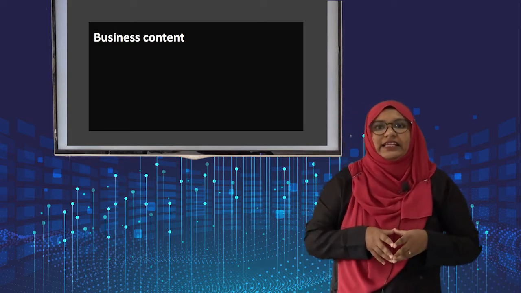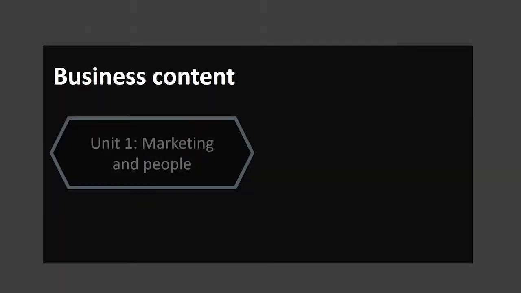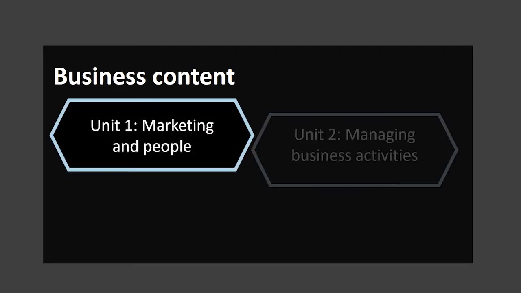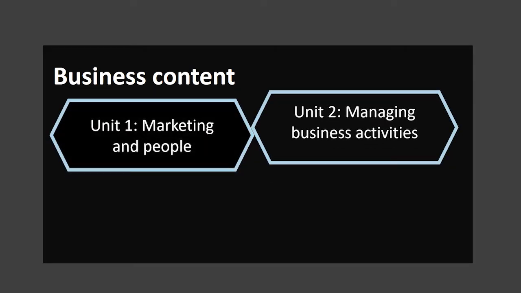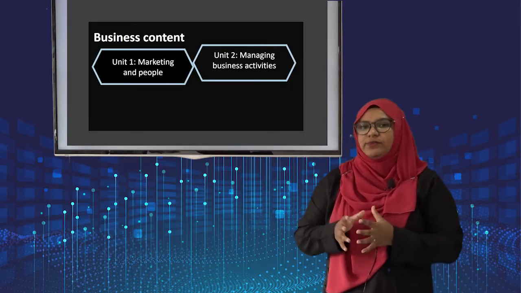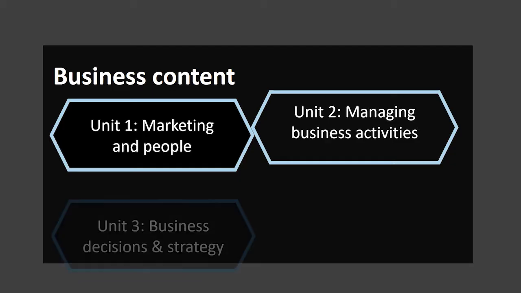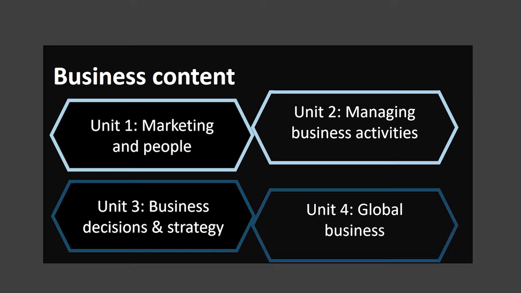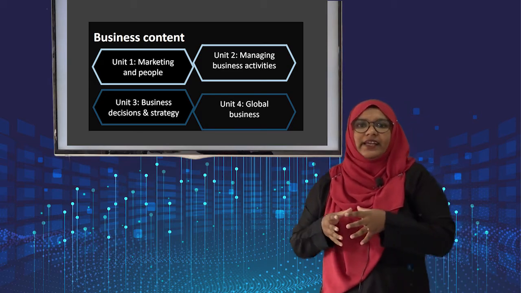Now, beginning with grade 11, first you are going to start with Unit 1, which is Marketing and People. The second unit will be Managing Business Activities. So these two units will be covered in IAS. Next, Unit 3, Business Decisions and Strategy, and Unit 4, Global Business. So Unit 3 and Unit 4 will be covered in IA2.